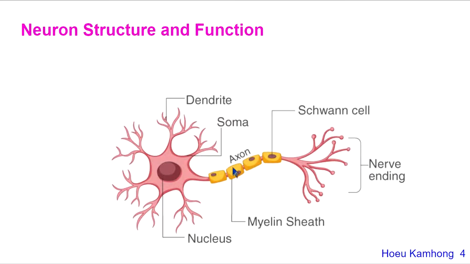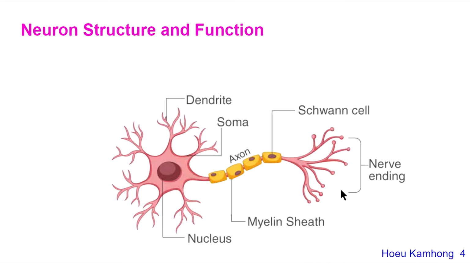The axon is coated by the myelin sheath. The myelin sheath is made up of Schwann cells, and it helps speed up the transmission of the nerve impulse.